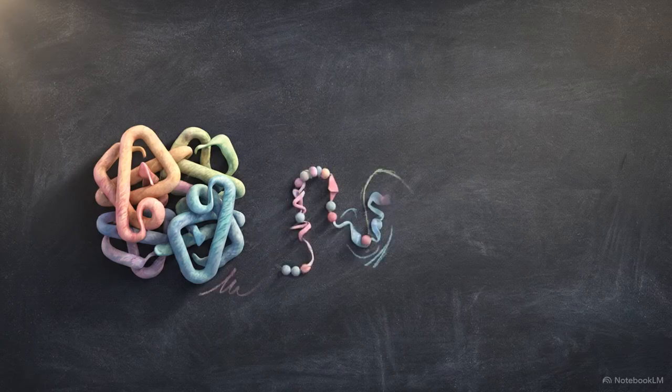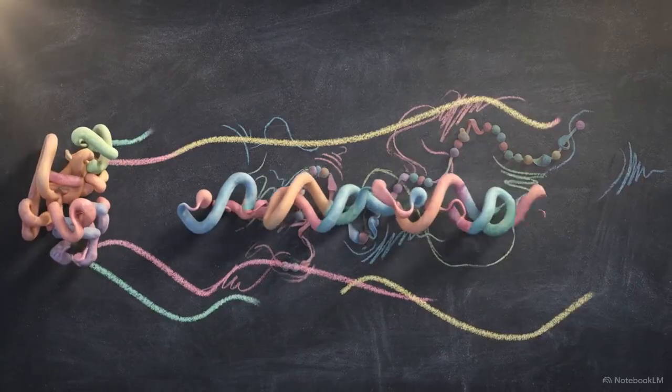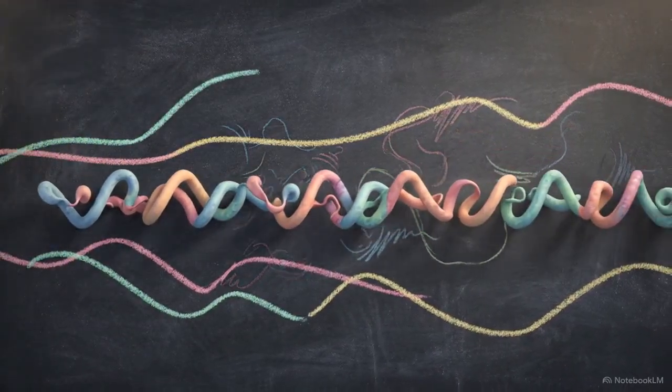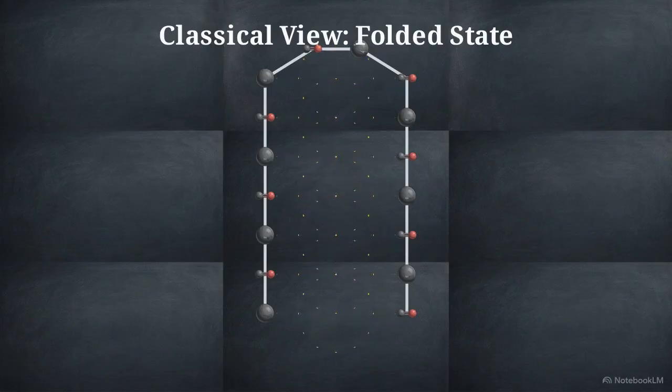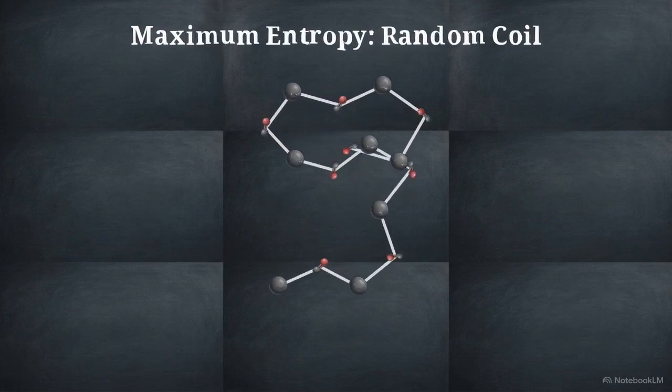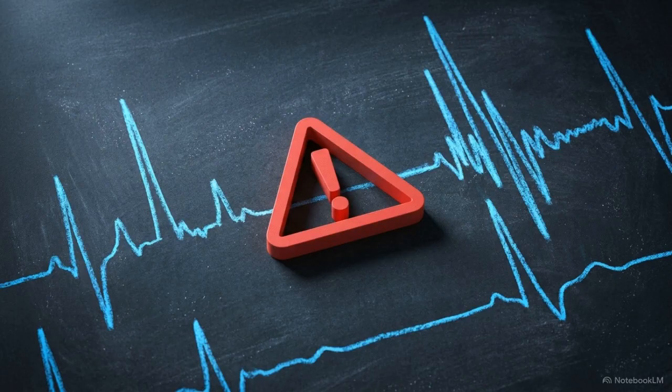For decades, biochemical dogma taught that exposing a folded protein to a chemical denaturant like urea collapses it into a random coil. The classical assumption was that breaking a protein's hydrogen bonds reduces the polypeptide to a state of maximum entropy and structural chaos. Spectroscopic data contradicts this.